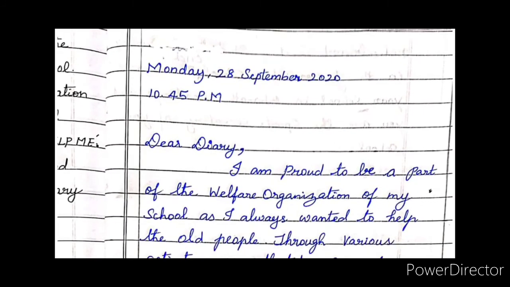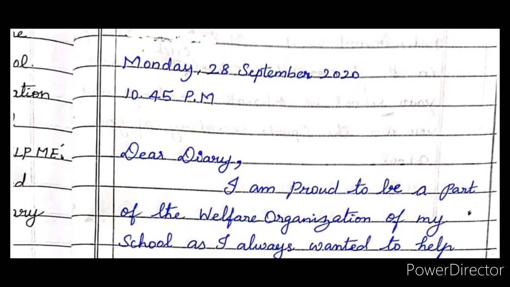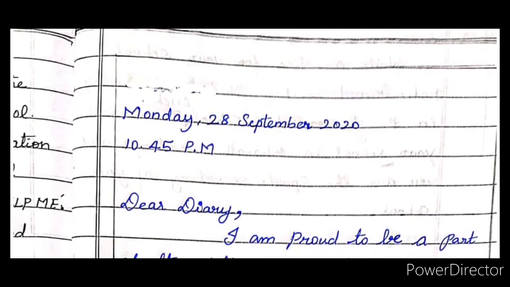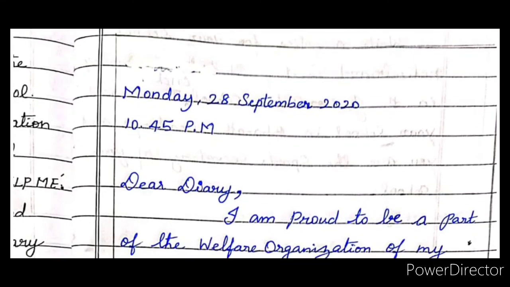Now the answer and the format of the diary entry, children. The diary entry must be written inside a box. So draw a box first. Then the first thing you need to mention is the day, date, year. Okay, so this is the way you need to write. First we need to mention the day, date, year.